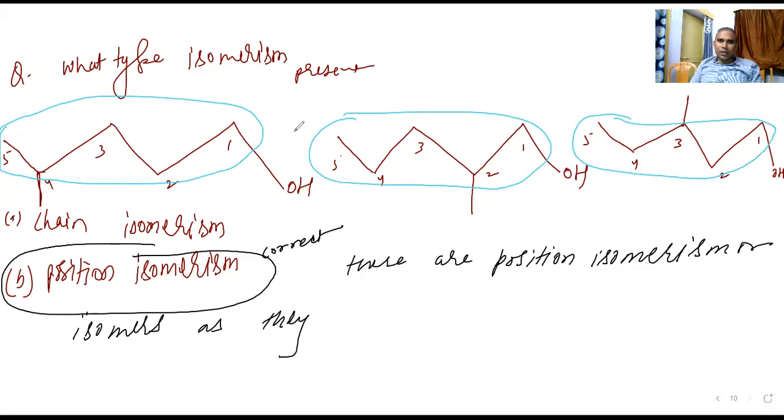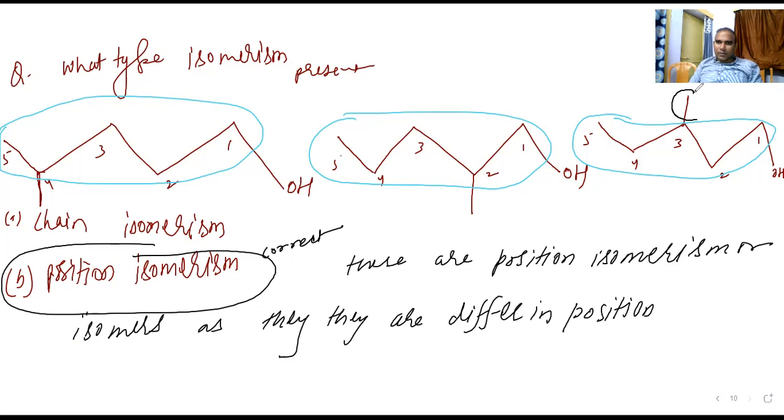So what is the point? These are position isomers as they differ in the position of the OH group. What is the name of this group? It is methyl.